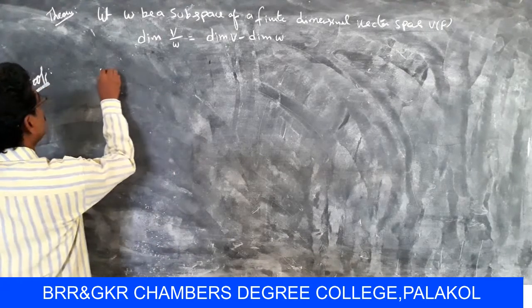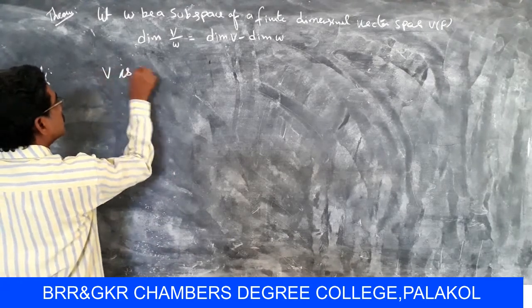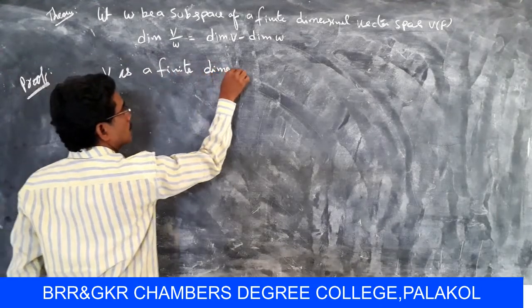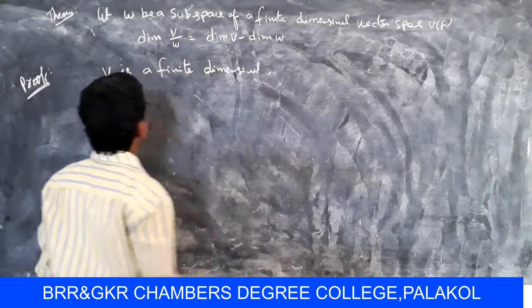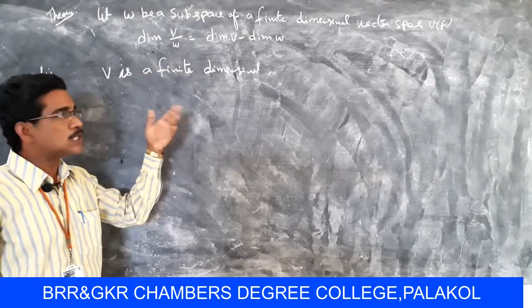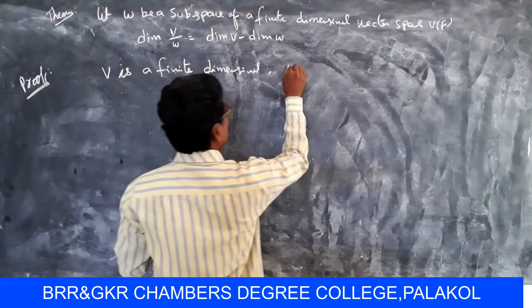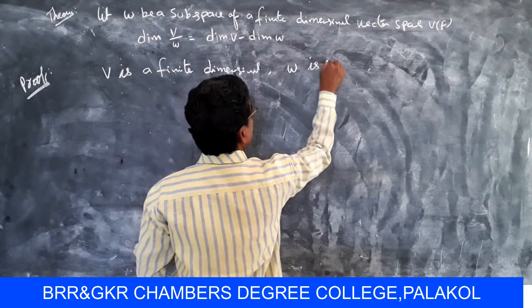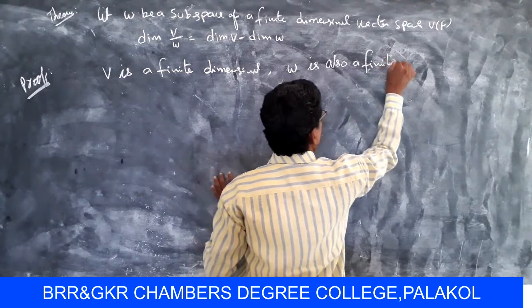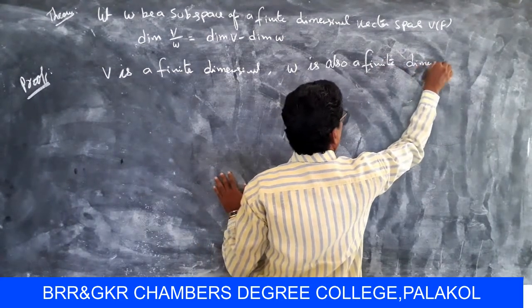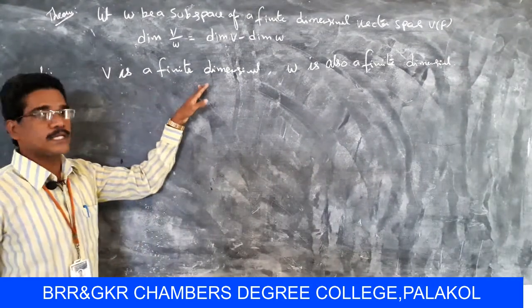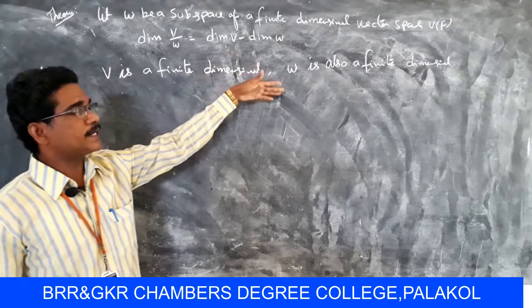So V is finite dimensional, then W is also finite dimensional.